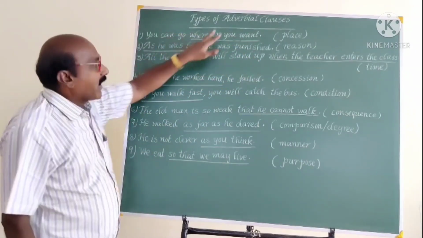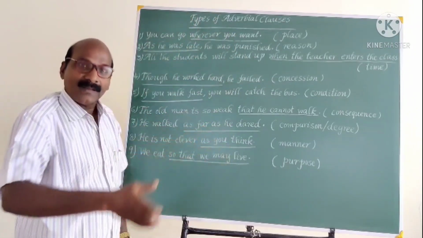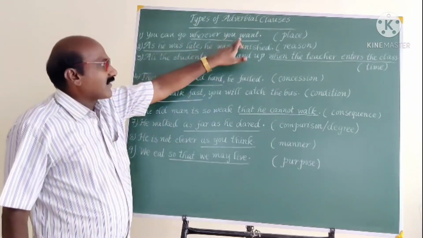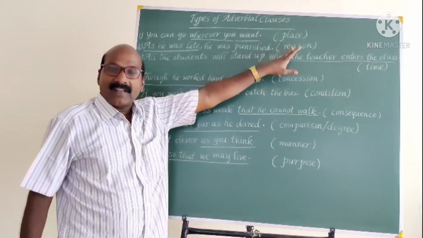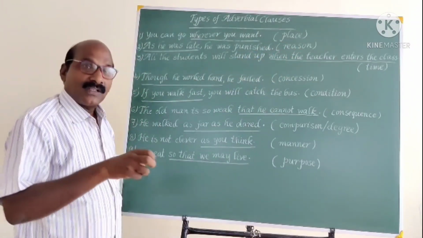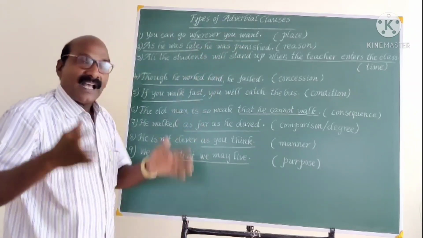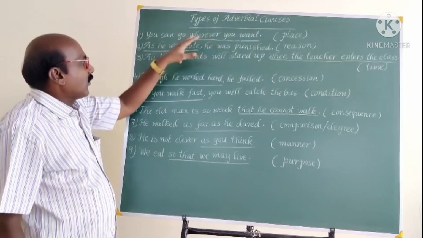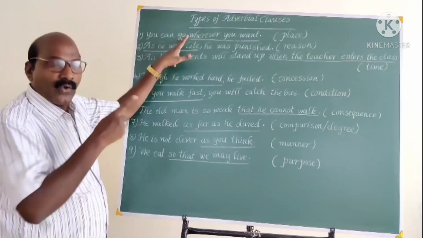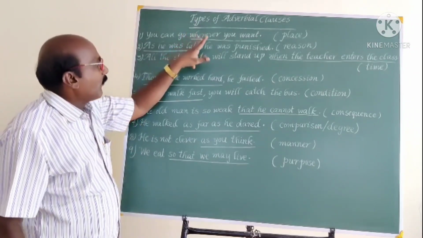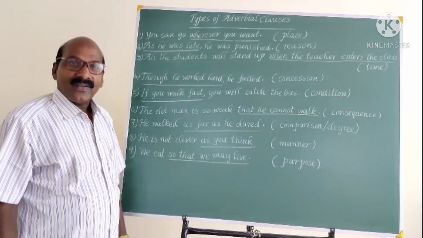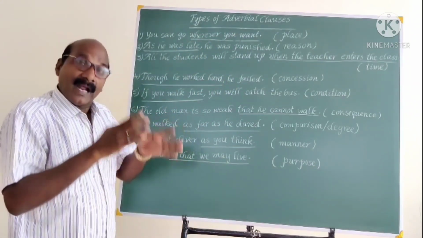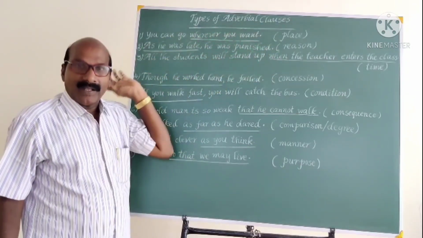You can go wherever you want. You can go there. You can come here. When we make a question where, we get this answer. So that where refers to place, so we have to come to a conclusion that it is an adverbial clause of place, because we get this answer when we make a question here, where. So as this entire clause gives the meaning of an adverb, it is an adverbial clause of place.